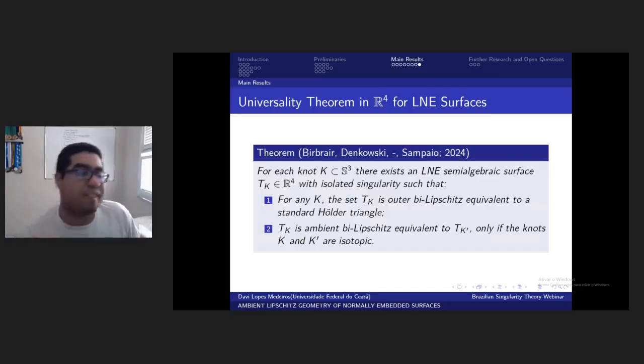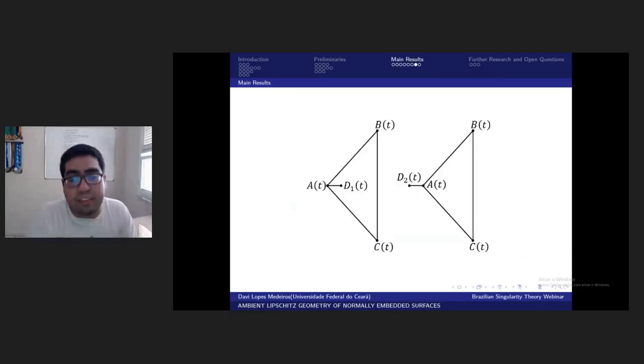And that's a very nice and surprising theorem, because we thought that something similar to the R3 case would appear in R4 for the LNE surfaces, because in R3 the knots are of a magical nature. So one of the main problems, as in this counterexample here, is mainly the orientation.